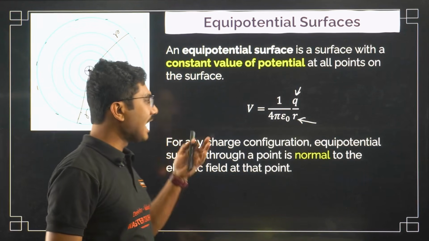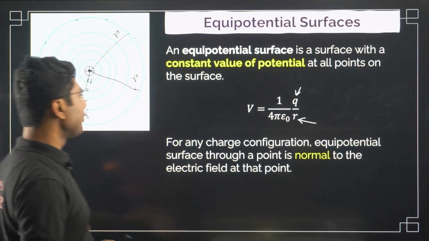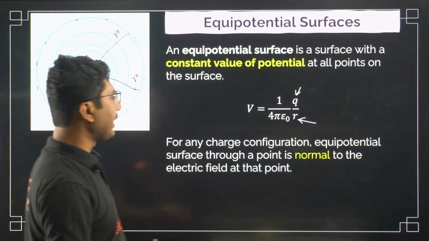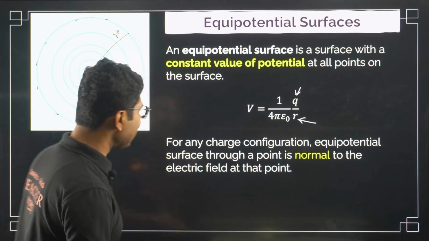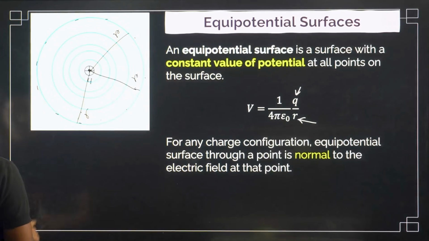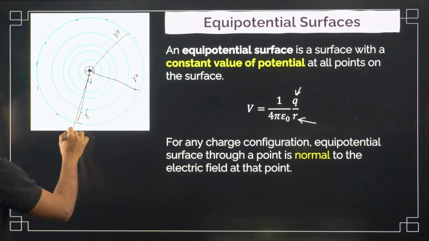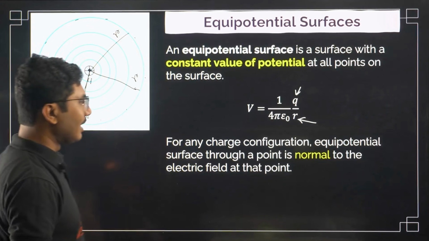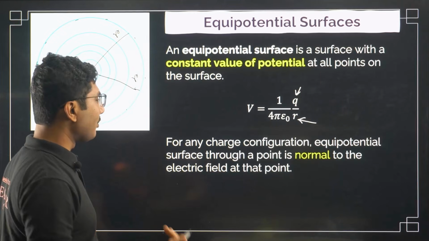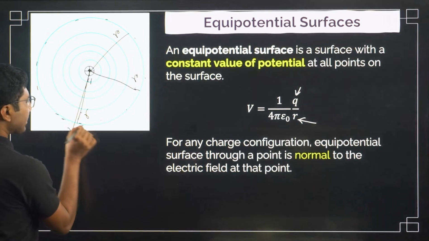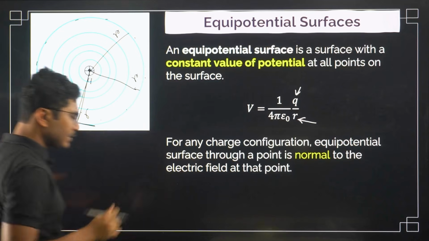For any charge configuration, the equipotential surface through a point is normal to the electric field at that point. For example, in this case the electric field is in this direction, and the equipotential surface through the point is the tangential surface.